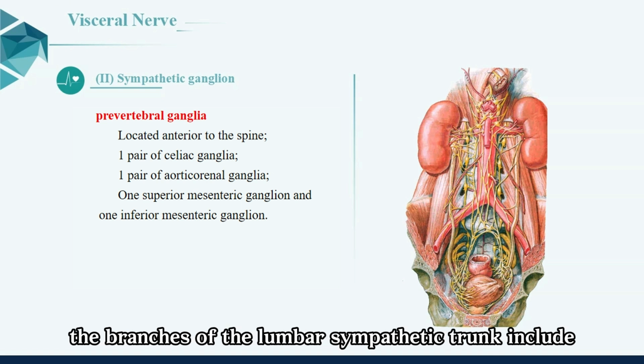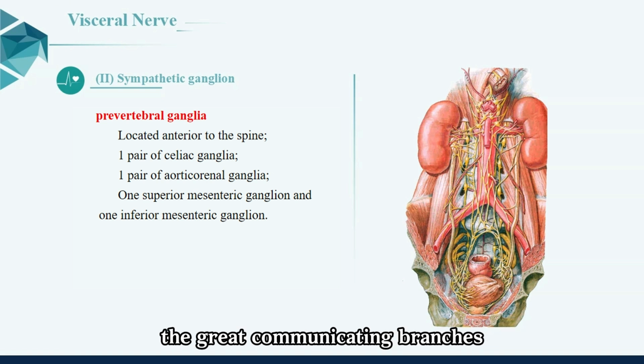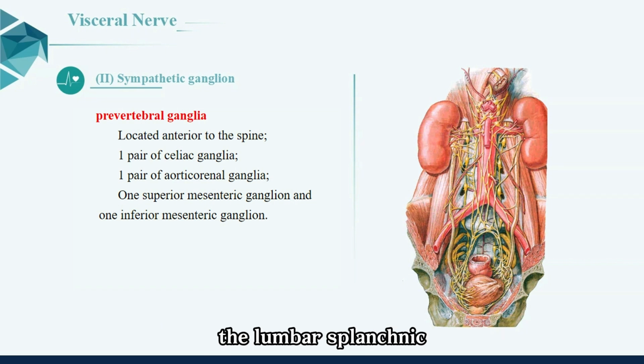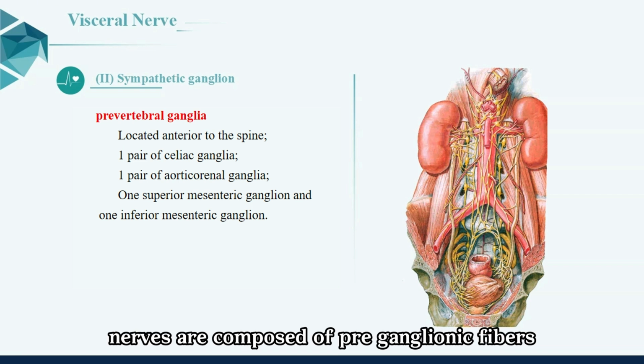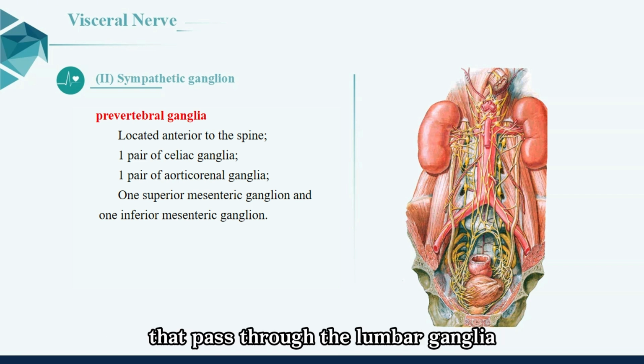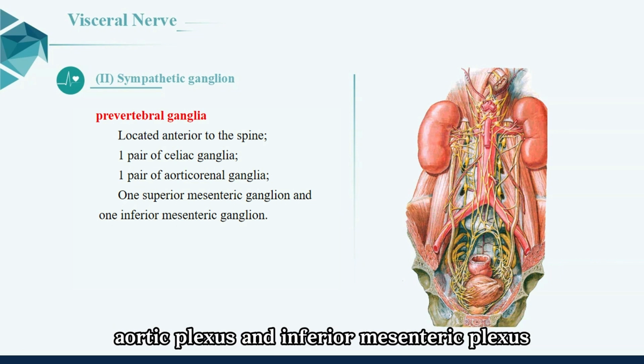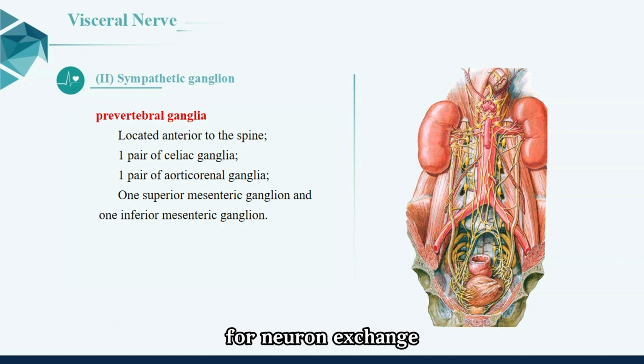The branches of the lumbar sympathetic trunk include: the gray communicating branches connect to 5 pairs of lumbar nerves and are distributed along with them. The lumbar splanchnic nerves are composed of preganglionic fibers that pass through the lumbar ganglia. They terminate at the prevertebral ganglia in the abdominal aortic plexus and inferior mesenteric plexus for neuron exchange.